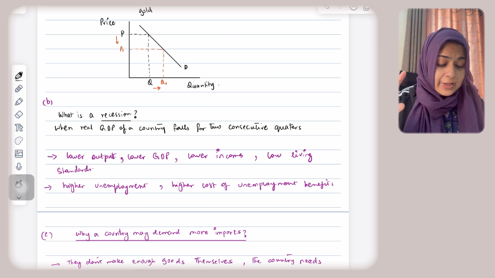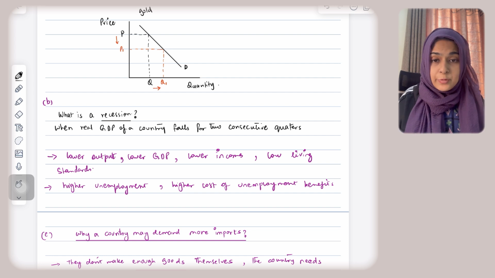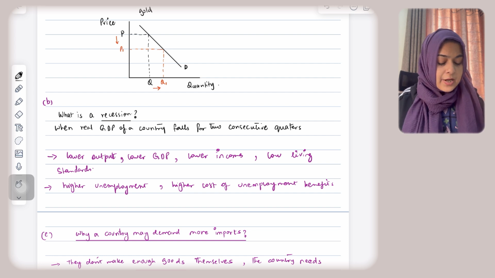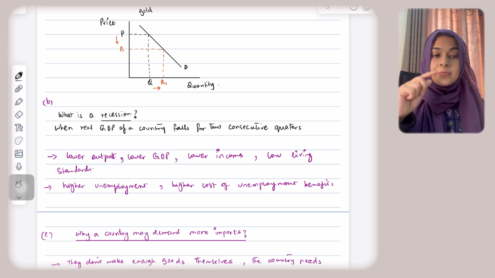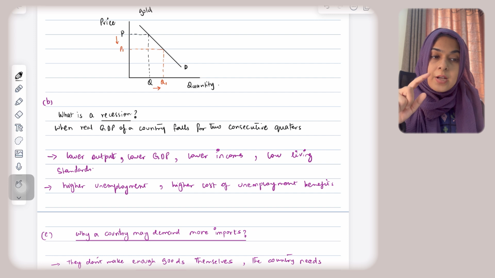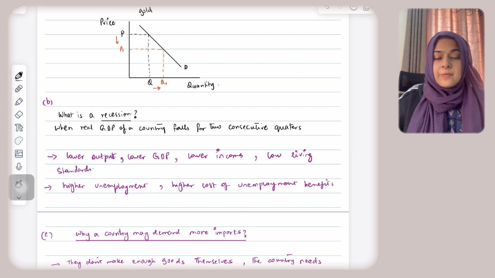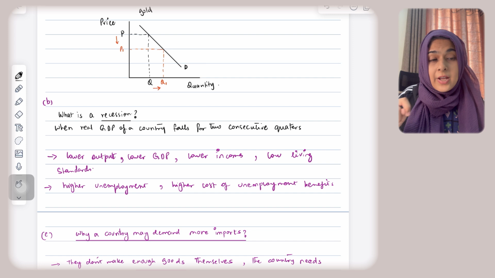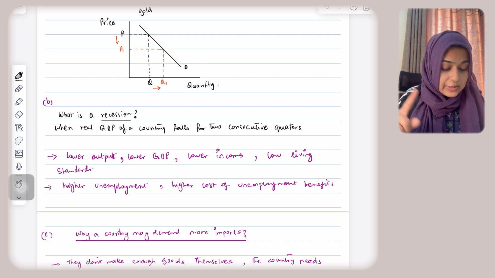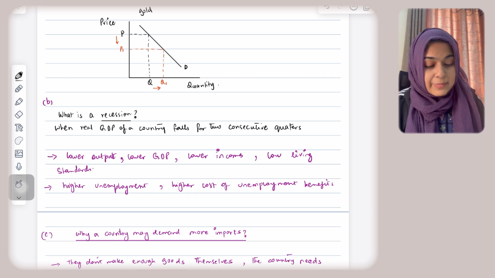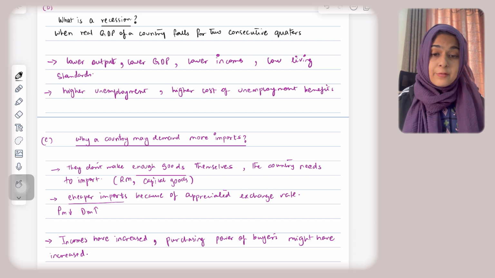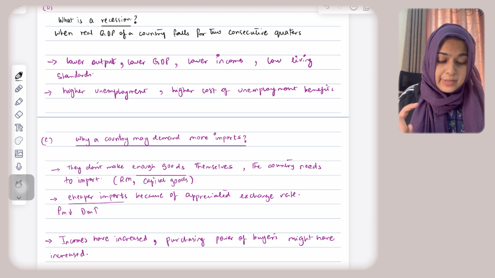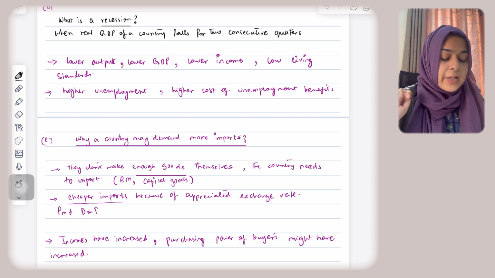The next point can be high unemployment. When output is not being produced, firms will not employ more people, because the demand for labor is a derived demand, which means that if there is demand for goods and services, there will be demand for labor. If there is no demand for goods and services, as in a recession, there will be no demand for labor. That means high unemployment. Also, a higher cost of unemployment benefits. Why? Because if there are more unemployed people, the government will have to support them by giving them unemployment benefits.